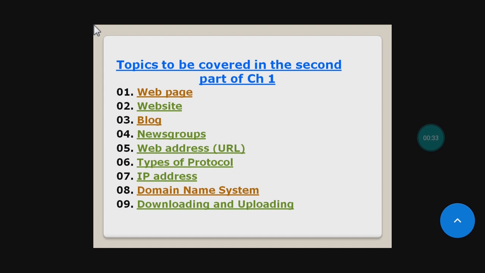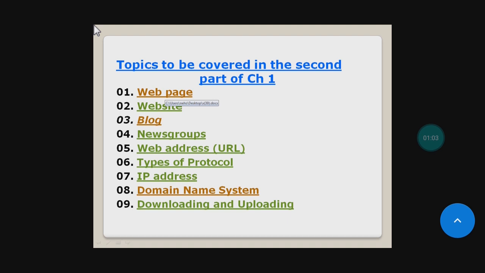First one, web page. Second one, website. Third one, blog. Fourth one, news group. Fifth one, web address. Sixth one, types of protocol. Seventh one, IP address. Eighth one, domain name system. And the last one, downloading and uploading. Now the first one, web page.